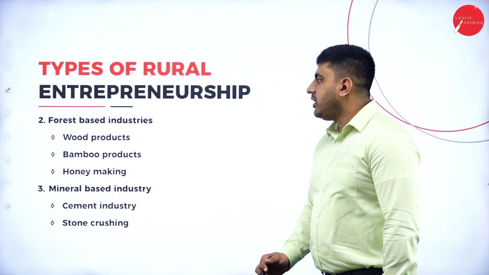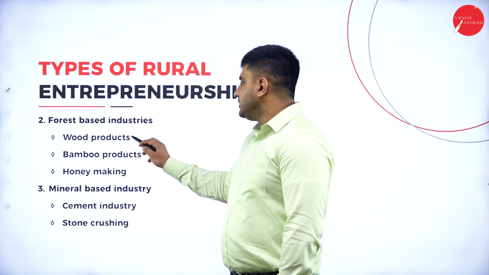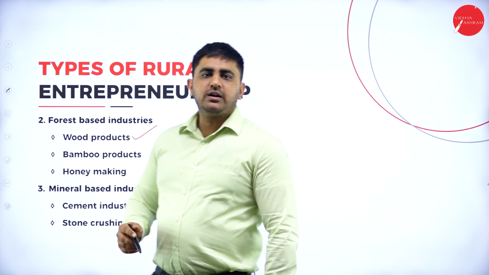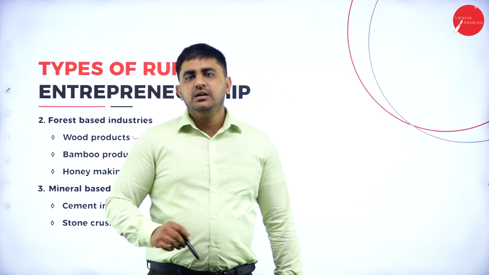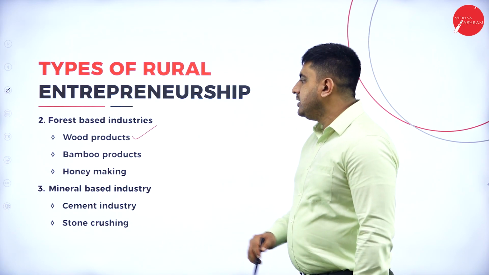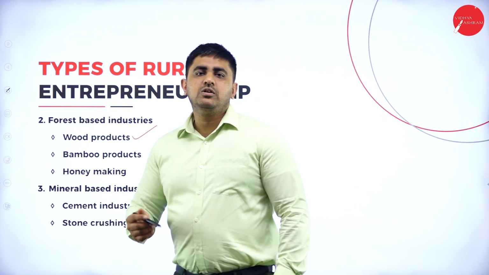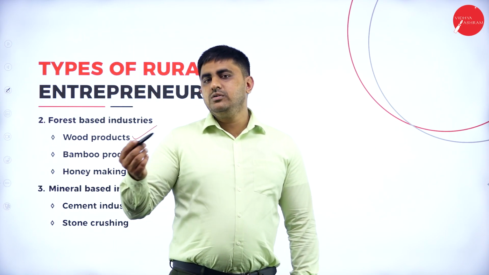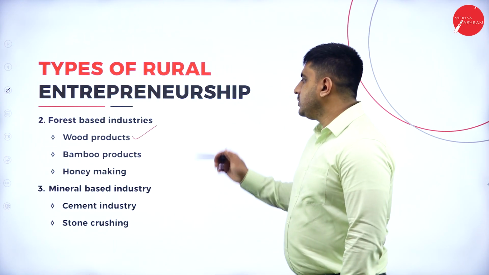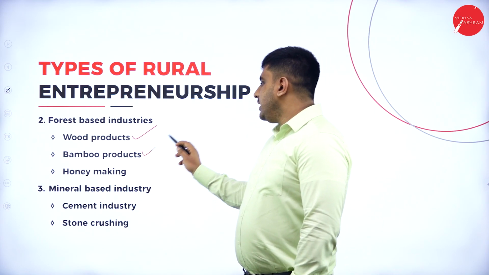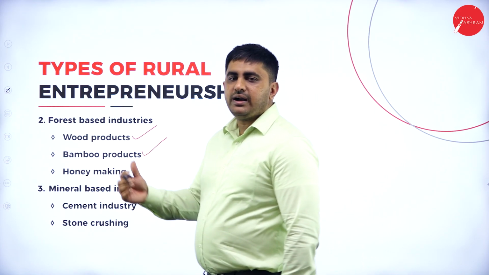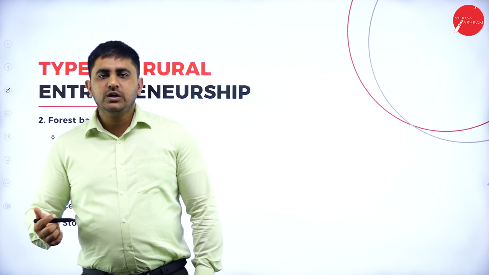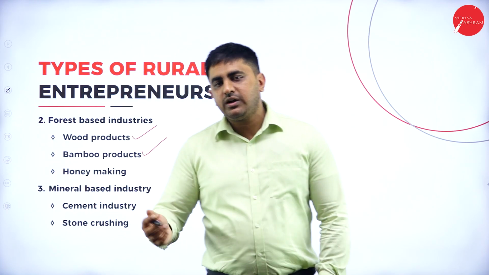So next we go for forest based industries, wood products. Suppose you got a plot of 10 acres or 20 acres. So what you can do, you can grow your teak wood or rosewood. You can start your own brand of wood furnitures, or you can sell those wood to other furniture brands, that is wood products. Bamboo products, they are also used for furnitures and they got n number of utility. So if there is bamboo trees, you can use it for that.